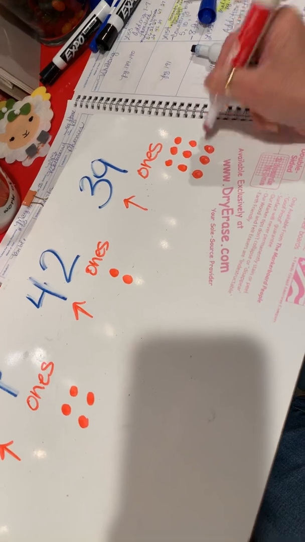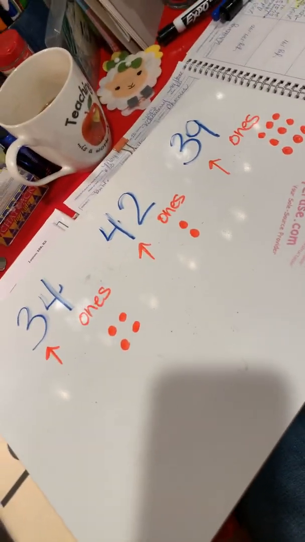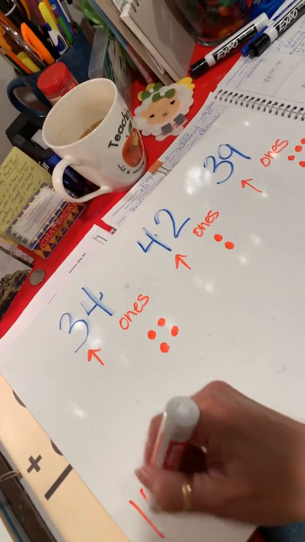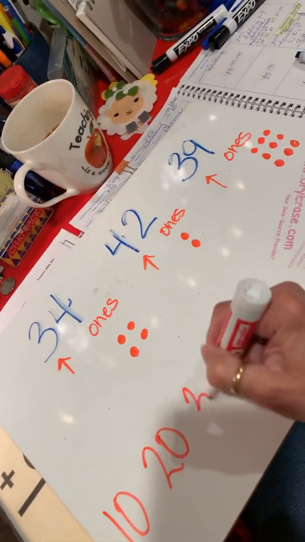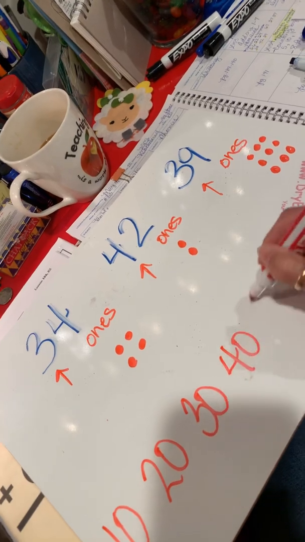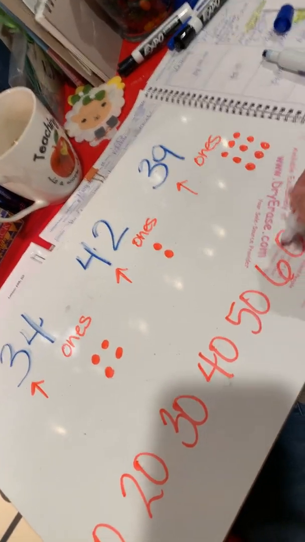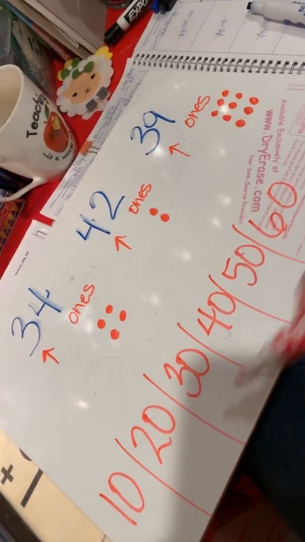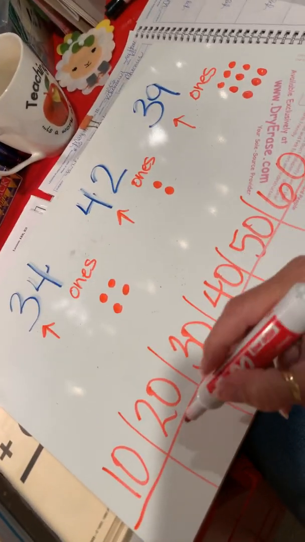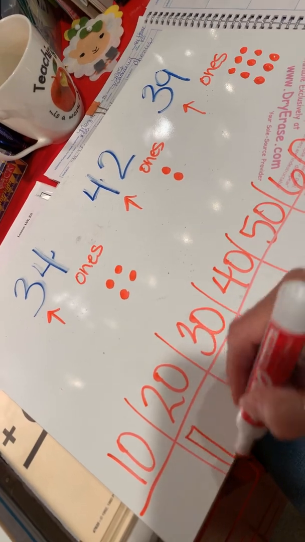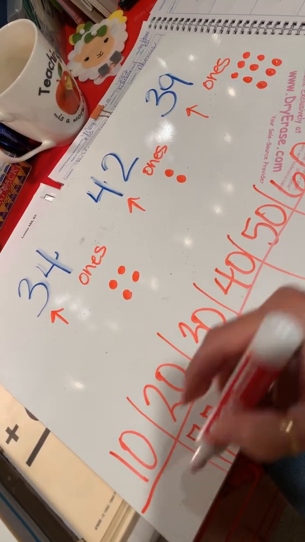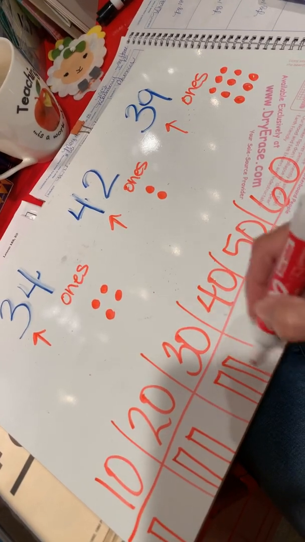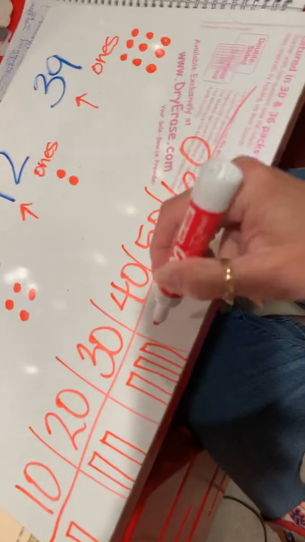And I didn't bring my tens blocks home. I should have. But we know that, once again, 10, 20, 30, 40, 50, 60. We can count our groups of 10, okay? So if we did, there's one block section of 10, one. So let's just pretend these are colored blocks of 10, okay? Do you see what I'm doing?